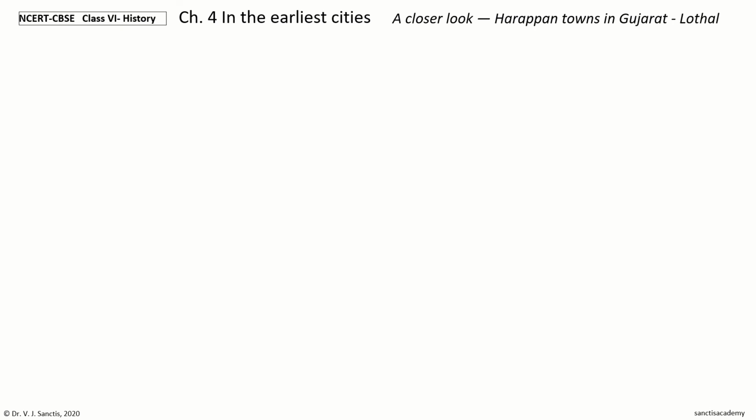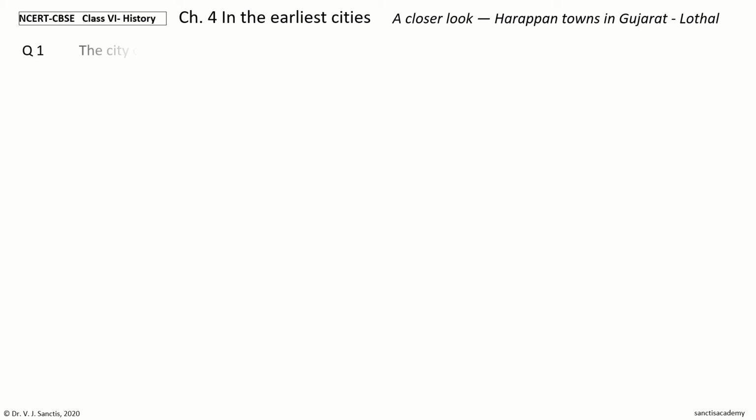Hi, welcome to NCERT CBSE Class 6 History Chapter 4, In the Earliest Cities. And in this video, we will learn every point in the section A Closer Look, Harappan Towns in Gujarat, Lothal.